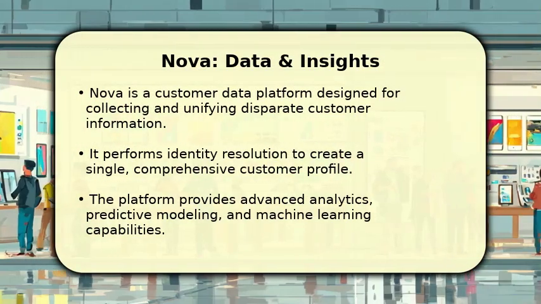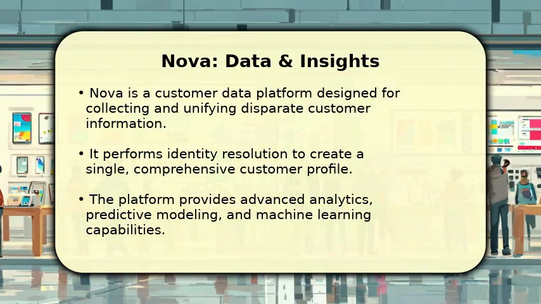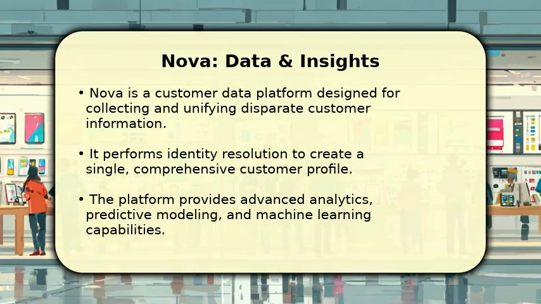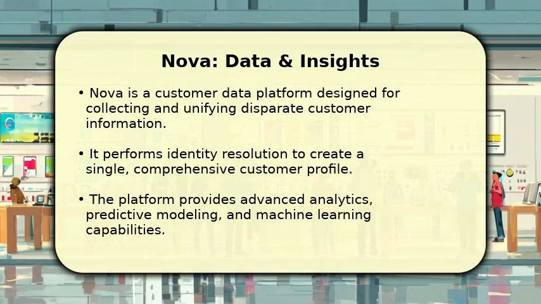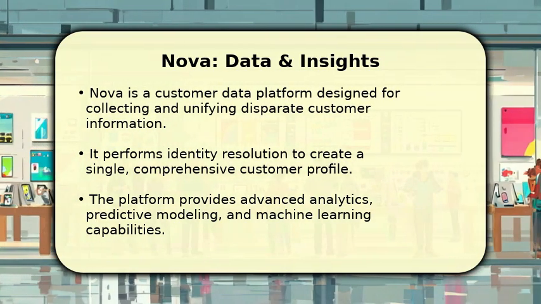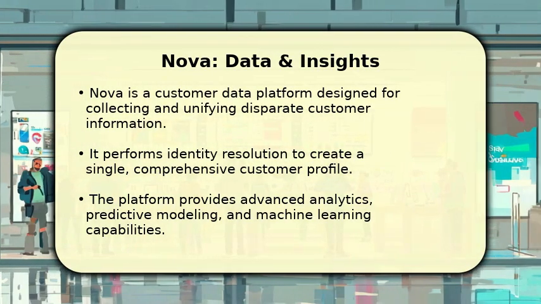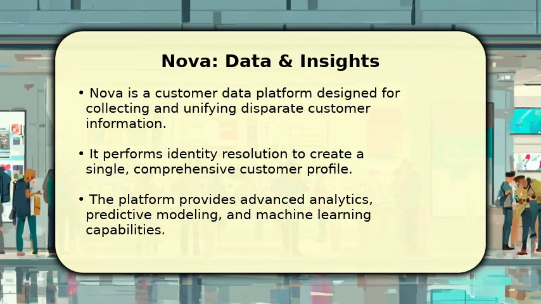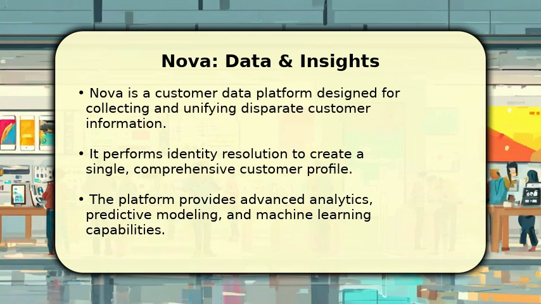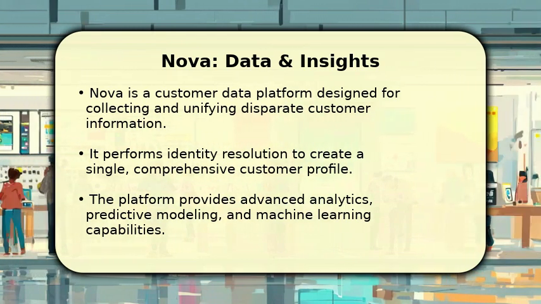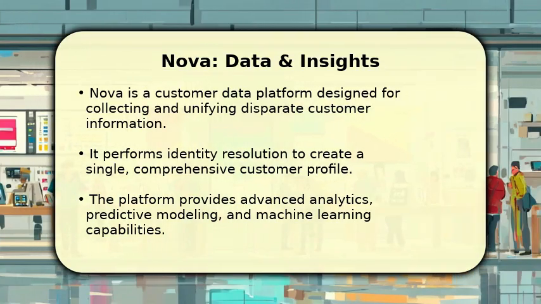Nova, on the other hand, is a sophisticated customer data platform designed to consolidate all your customer information into a single, unified profile. It collects data from dozens of sources, resolving identities to provide a comprehensive view of each customer. This platform offers advanced analytics, predictive modeling, and machine learning capabilities, enabling businesses to uncover deep insights and anticipate future customer behaviors with remarkable accuracy.